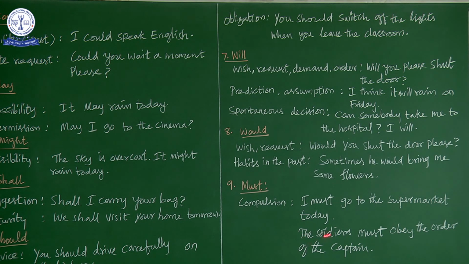And another: the soldiers must obey the order of the captain. There is no other go. There is no secondary choice. So when you use must, it means there is only one choice, that you have to do or you have to follow.